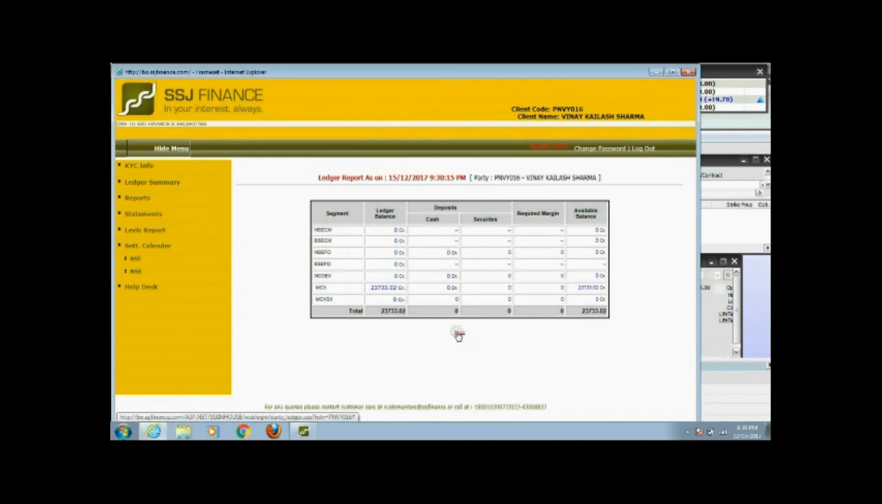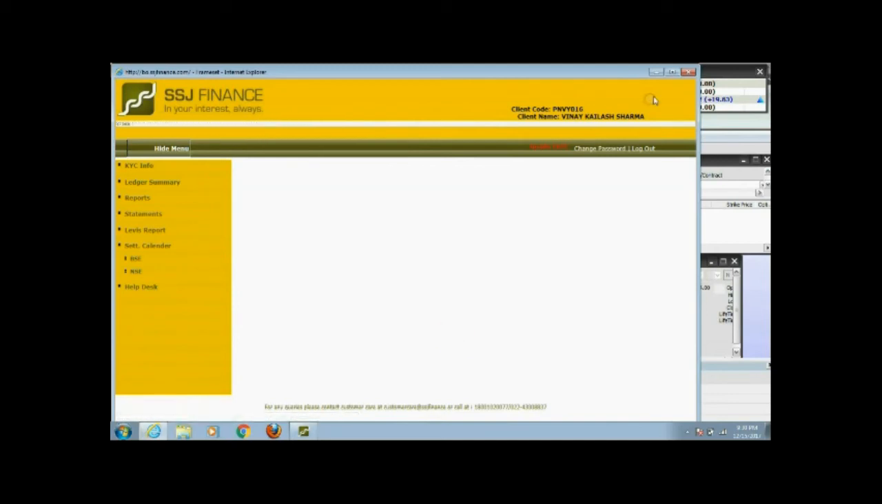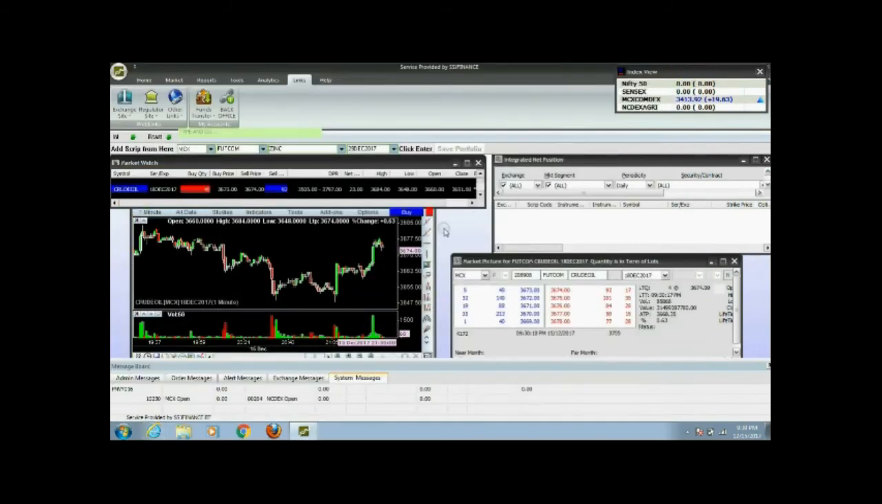The only thing is, your broker should be in a position to guide you on how things work. Now, once you see that, we have clicked the ledger summary because we just wanted to check what the account balance is. Here you can see that in the MCX account, this client is having 23,700.